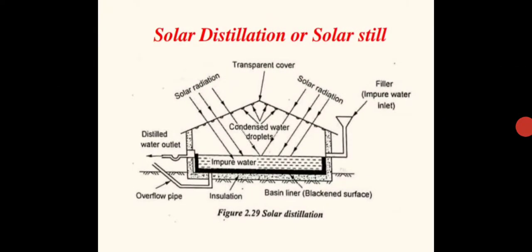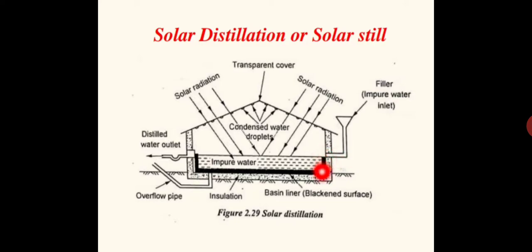Okay, that is the purpose of this solar still. Anyway, coming to the working, just like in the solar cooker, this also has a basin like structure. You can see a basin like structure at the bottom portion. So a metallic basin will be there. Over that metallic basin we will have a blackened basin liner or blackened surface.